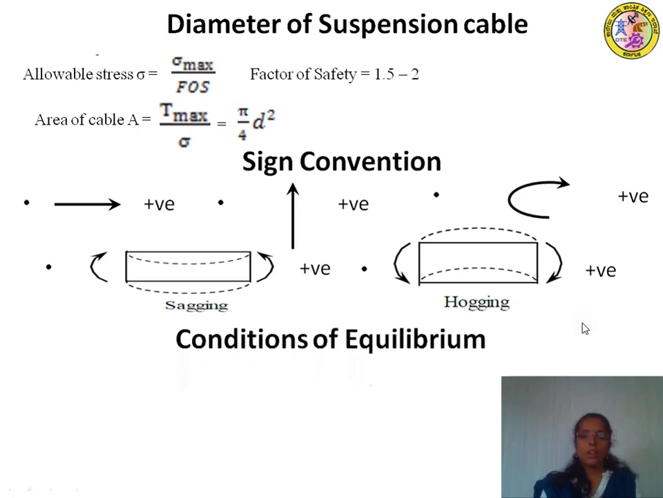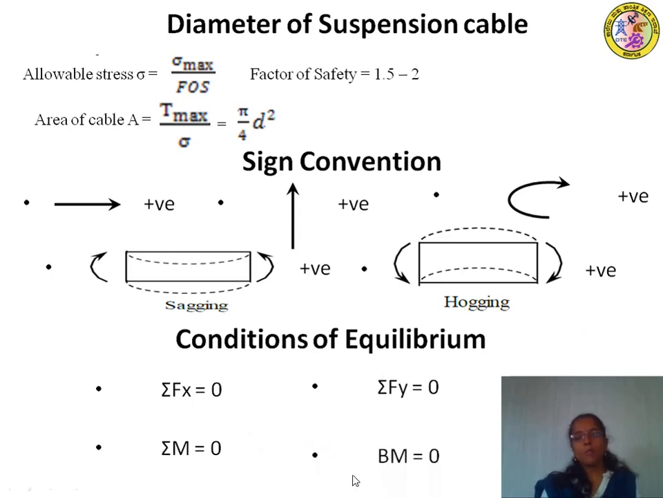Next we will move to the conditions of equilibrium. What are the conditions we have to apply in the analysis? First is sigma Fx equal to 0, that is, the summation of forces along the x direction should be equal to 0. Next, sigma Fy: the algebraic summation of forces along the y direction should be equal to 0. Next, sigma M equals 0, that is, the algebraic summation of moments of all the forces at some point, mainly at the supports, should be equal to 0.